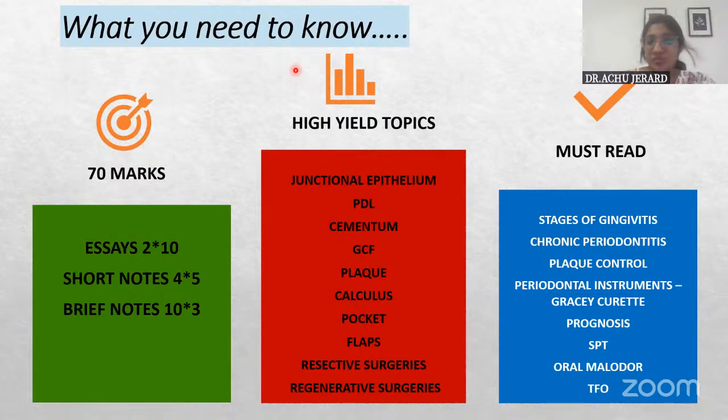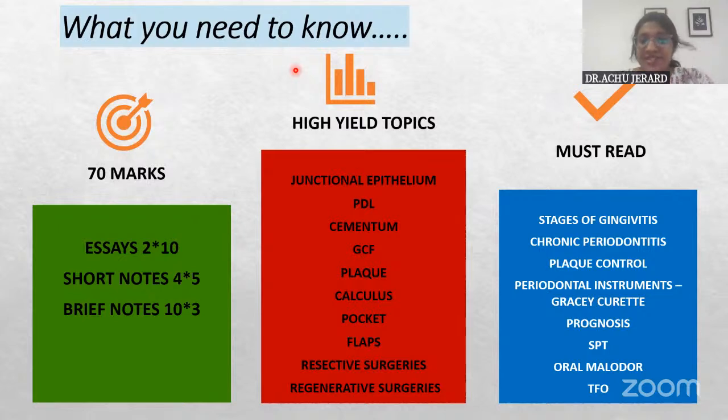So 3 full pages or 3.5 pages maximum for an essay. And short notes, maybe 2.5 pages. And for brief notes, maybe 1 to 1.5 pages. I think that would sufficiently give an impression, or help you put in all that you know for that particular question. And don't overwrite too much and finally end up with no time for the questions. So that is the page-wise distribution.